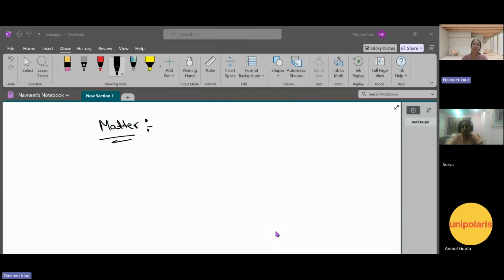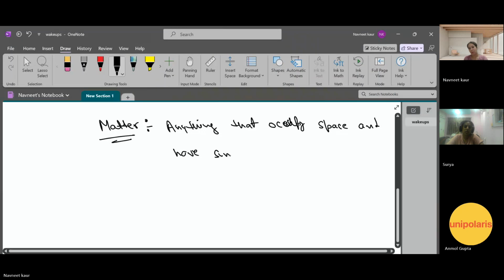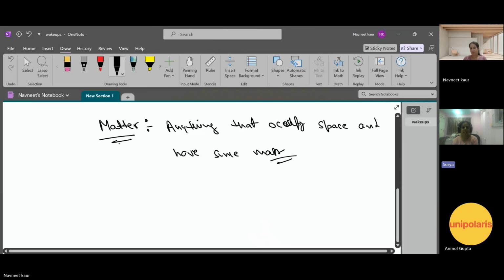Anything can be described as matter. So what is matter? Matter would be described as anything that occupies space and has some mass. That means a thing which has some mass and occupies space is matter. And what are the three major states of matter? Solid, liquids, and gases. Absolutely correct. Solid, liquid, and gas. And how are you going to differentiate them?